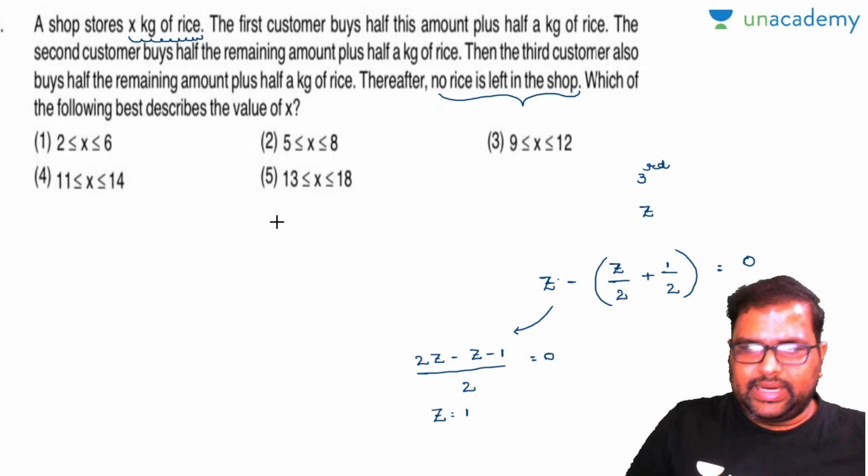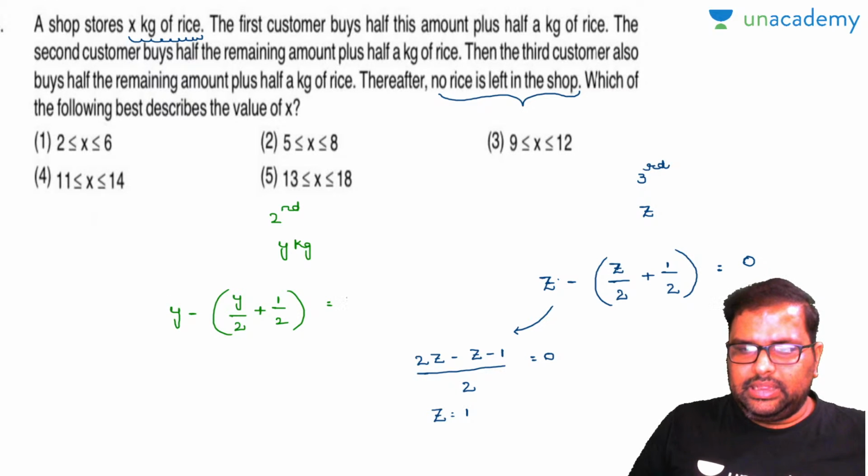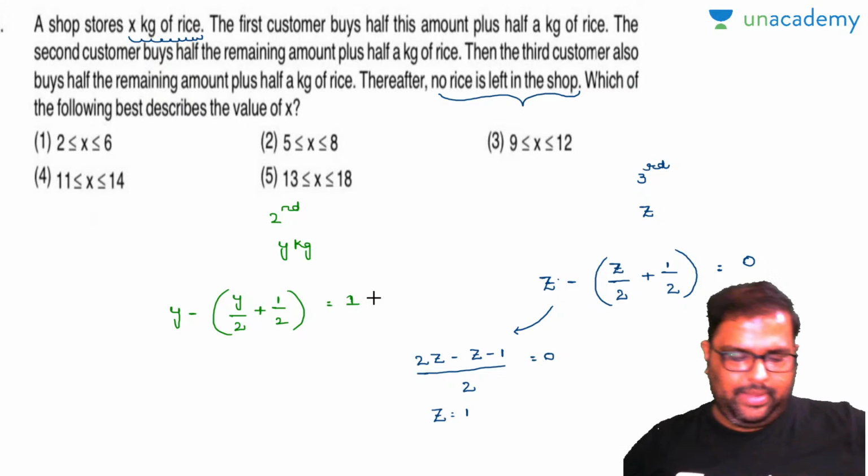Similarly, let's come to the second customer. Let us consider there is y kgs of rice. Now he will buy y by 2 kg of rice plus half kg of rice from the total quantity available in the shop. Subtract the amount he bought, and that will be equal to 1. Am I right or wrong?